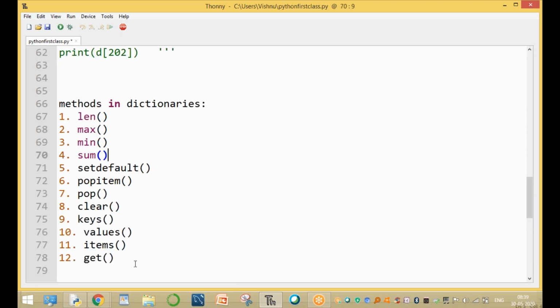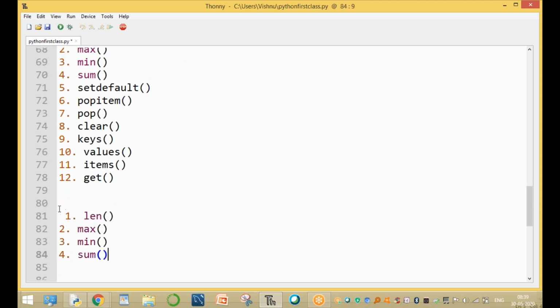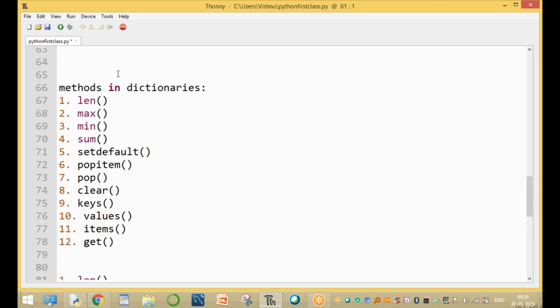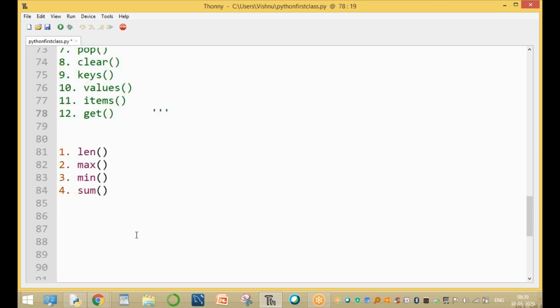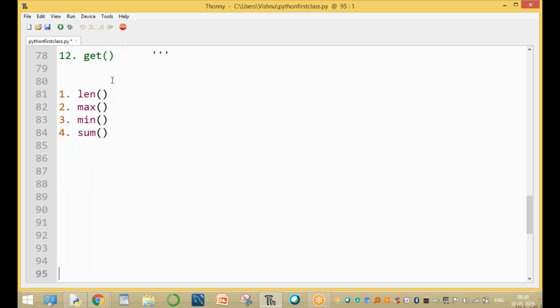We'll explain the first four functions: what is LEN, what is max, what is min, and so on. So what is the LEN function?